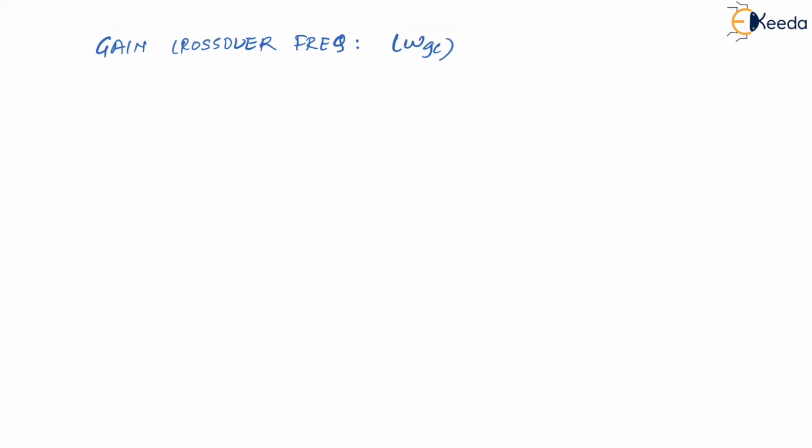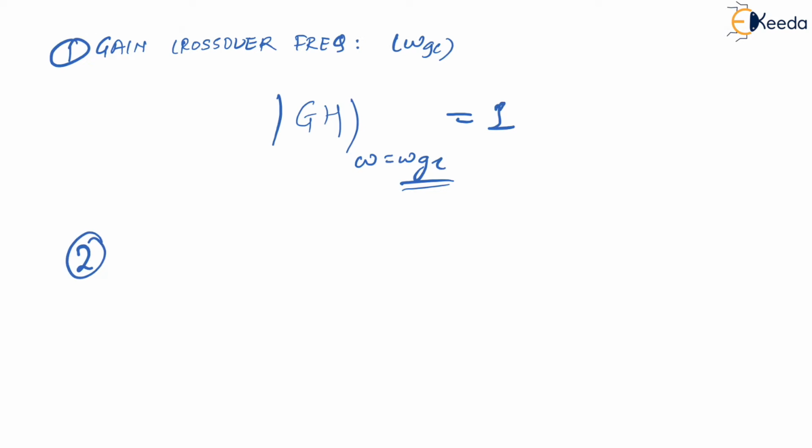See, it is the frequency at which the magnitude of loop gain GH becomes equal to 1. What do I mean? See, this is the magnitude of GH, right? Yes. At omega equal to omega gc, my magnitude of GH will become 1. So that particular frequency is called omega gc. This is nothing but the frequency, right? Now the next thing which we understood is phase crossover frequency.